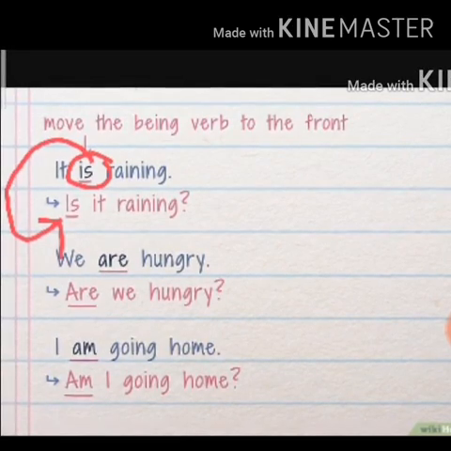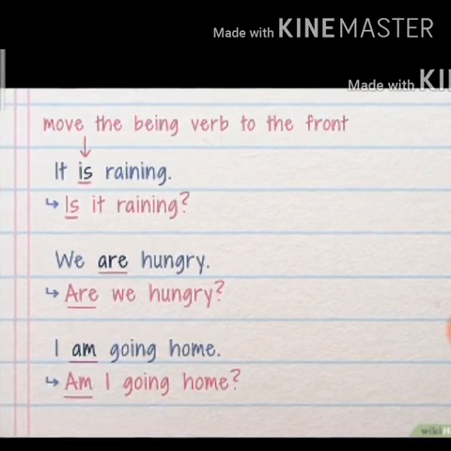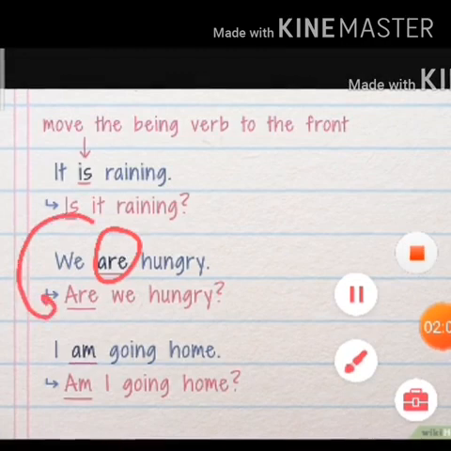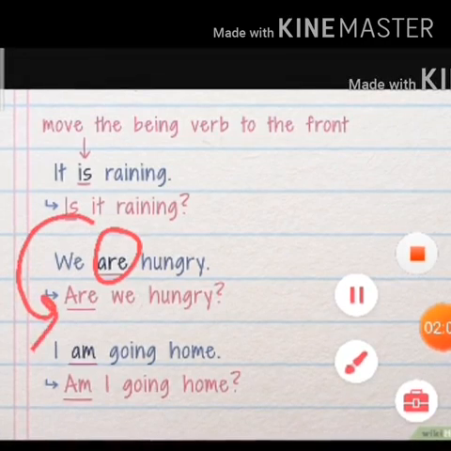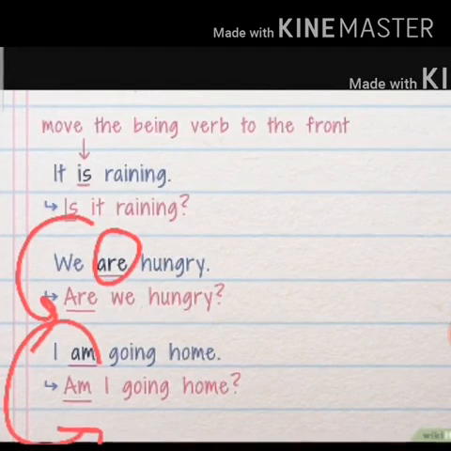Okay? Like in the second sentence we have seen, we are hungry. What is the helping verb here? Being verb here is are. So we wrote are first. Are we hungry? I am going home. Am I going home? Okay.